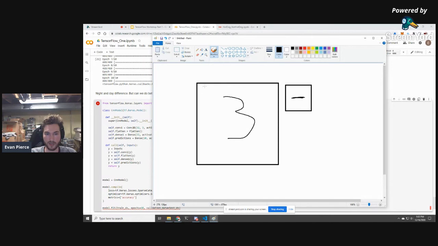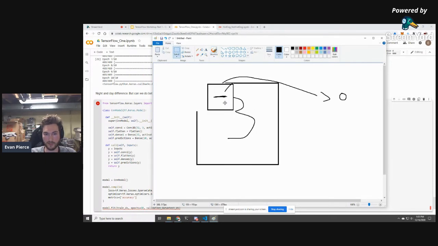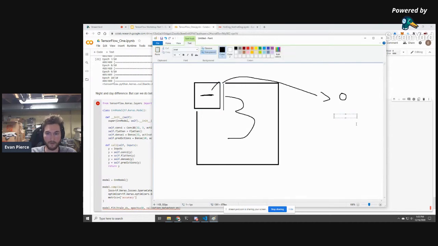So if we're scanning, and we have our filter over here, is there a horizontal line here? We can say no, there was no horizontal line there, so we're just going to put a 0 in our list of numbers. Then we can take this and move it a little bit, and do the same thing until we eventually have a list of numbers about where the horizontal lines are. You can see there are kind of 2 horizontal lines in this, so that might look something like that. So we're showing where all the horizontal lines are in this image.